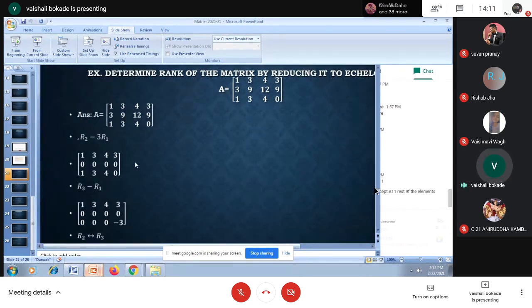How will I go for using row transformation? My first look at this matrix is whether the element at the first place is 1. Sometimes I may not have that.